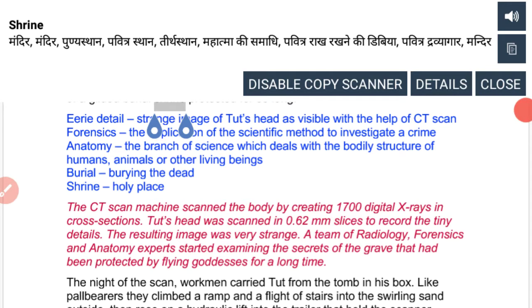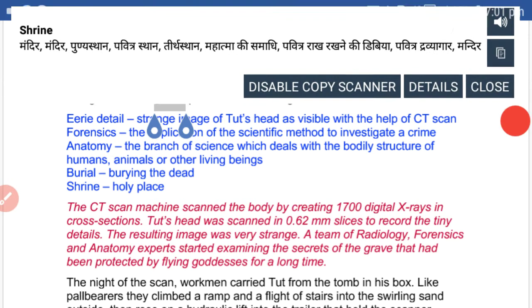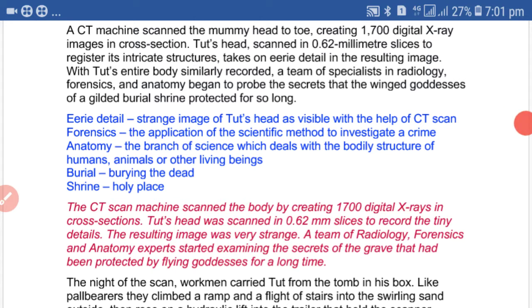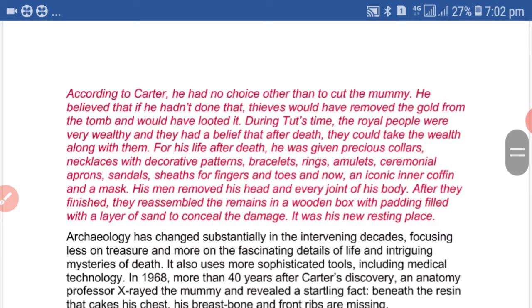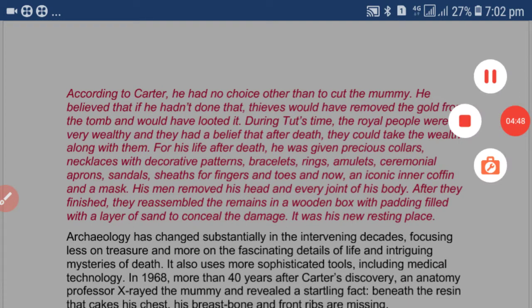Okay students, so we can say a CT machine scanned the body of Tut from head to toe completely. It created 1700 digital X-ray images in cross section. His head was scanned in 0.62 millimeter slices to register its intricate structures. The body was scanned to know the reason behind his death and to know the unrevealed facts of his life.